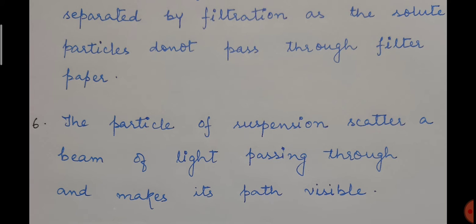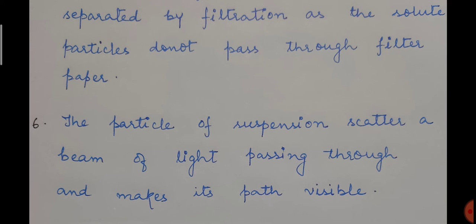But once the suspension separates out, or once the suspension breaks down, then if you pass a beam of light, there won't be any scattering, and you won't find the path of light visible to you. So there is a condition with suspension in case of Tyndall effect.